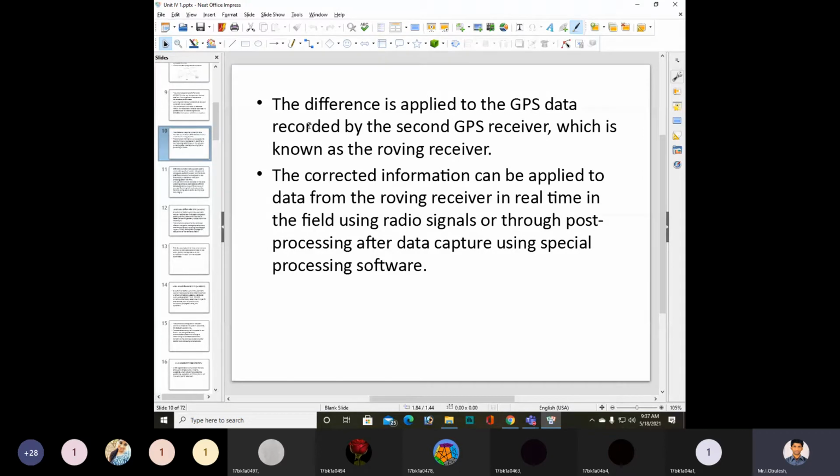So here we need to correct the information that can be applied to data from the roving receiver in real time in the field using radio signals, or through post-processing after data capture using special processing software.